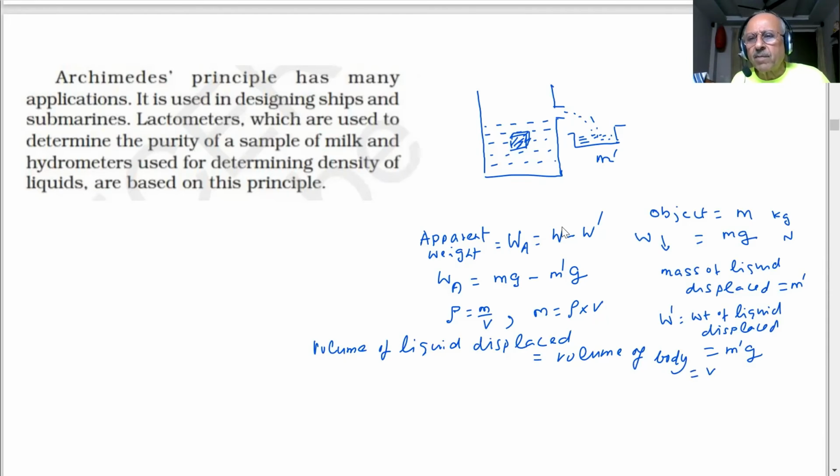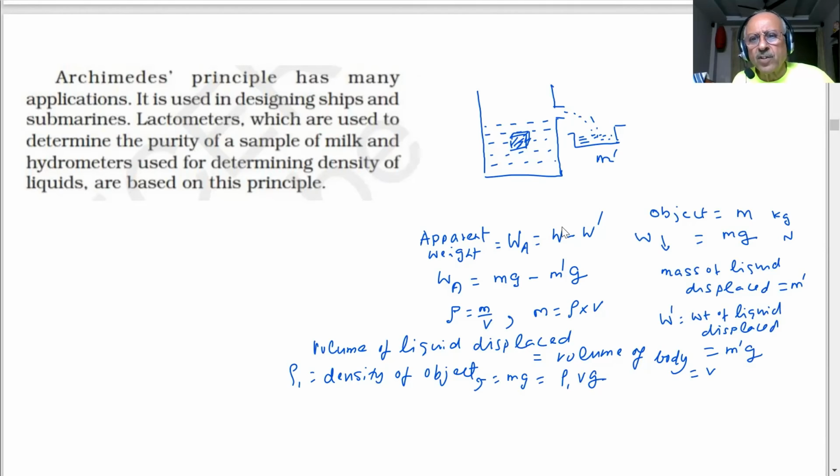So volume is the same, but densities are different. If ρ1 is the density of the object, student, then what will be m into g? If ρ1 is the density of the object, then mg will be equal to ρ1 v into g.